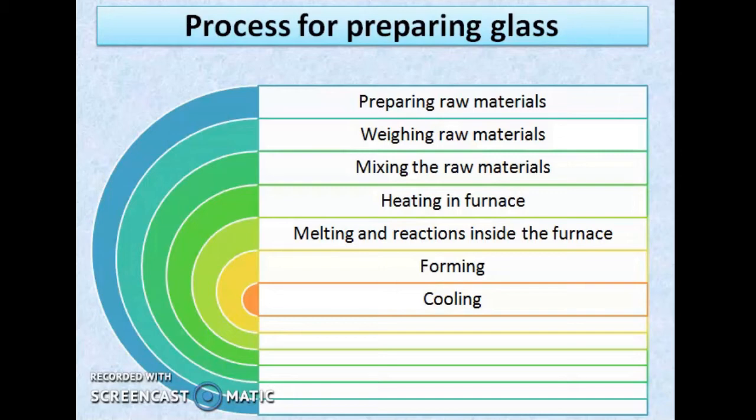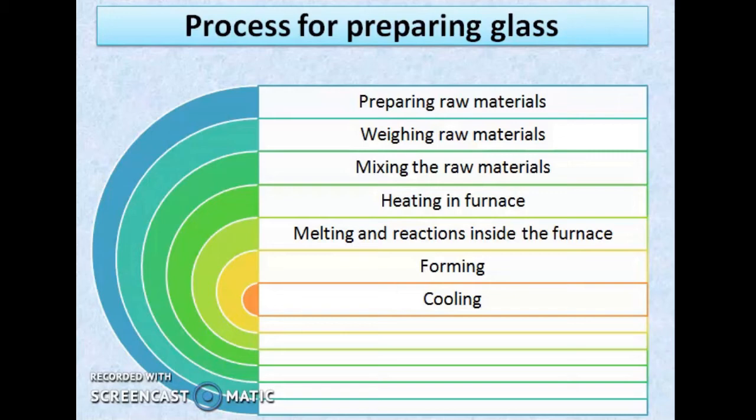The initial step is preparing the raw materials. Depending on type of glass, raw materials are selected. Sand or pure quartz is used. Soda ash is also used. Limestone, feldspar, cullet are other raw materials. Some additives like color are also added. Then the raw materials are weighed and mixed in proper proportions. The composition of raw material will affect the properties of glass.